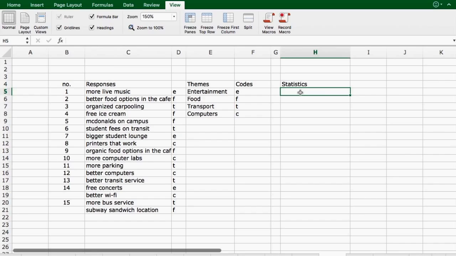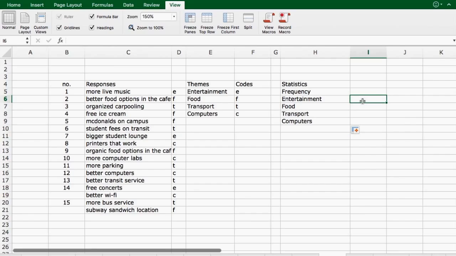And the first thing that we talked about doing is doing frequency. We're just using descriptive statistics. So all we're looking at then is such as frequency, proportion, average, maximum, minimum, and so forth, like we talked about in class. So in order to do my frequency, what I can do is I can use the same labels and then drag down. And I've got my 4 categories or 4 themes.